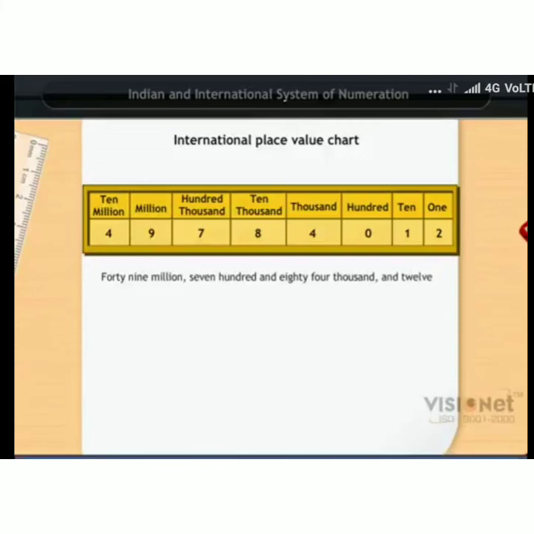How to read the number here? How many millions are there? 49 millions. How many thousands are there? 784,000. And how many in the ones period? 12. So I have to read it as 49 million 784,012.